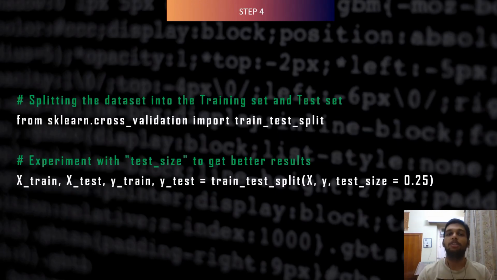Moving forward to step 4, it involves splitting the corpus into training and test dataset. For this, we need the class train_test_split from sklearn.cross_validation. The split can be made into various ratios like 70-30, 80-20, 85-15 or 75-25. Here, we are taking a bigger number for training our dataset and a smaller number for testing purposes. Here I chose 75:25 via test size. X is the bag of words, Y is 0 or 1, which is positive or negative.